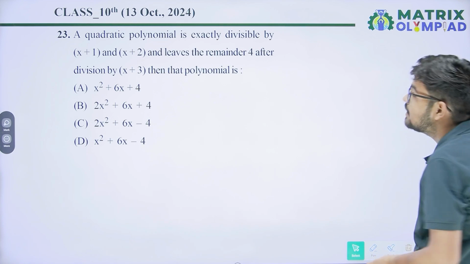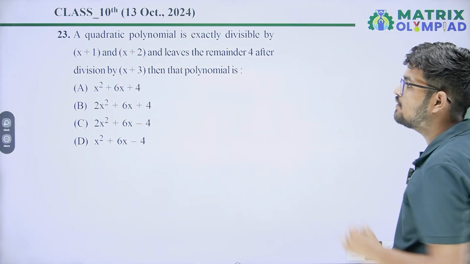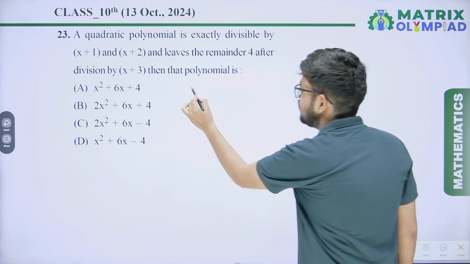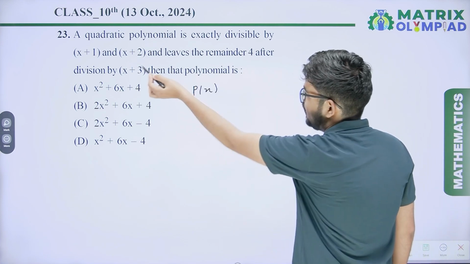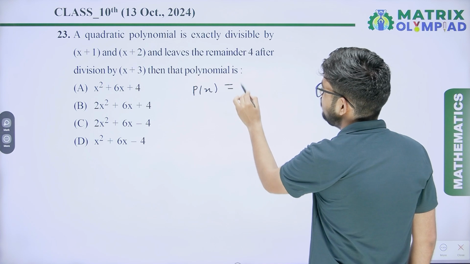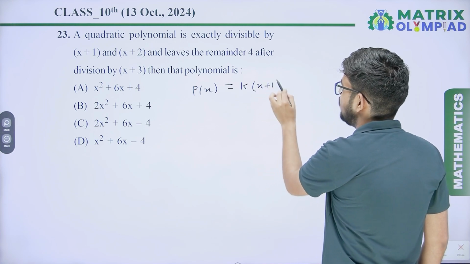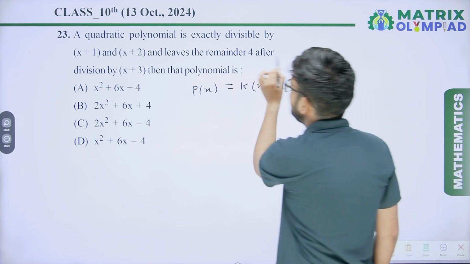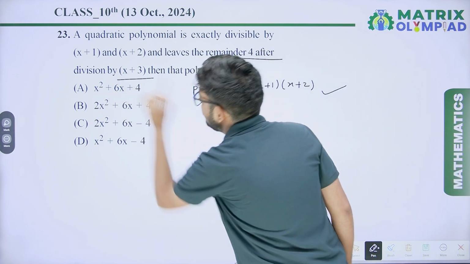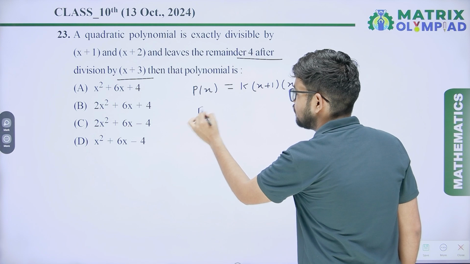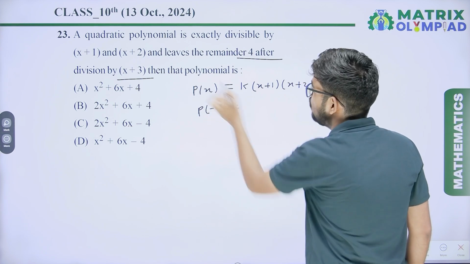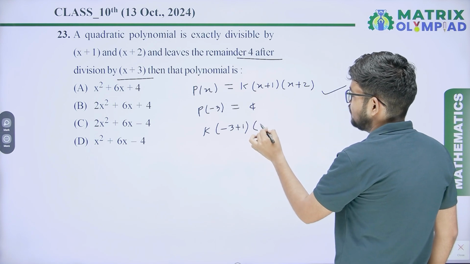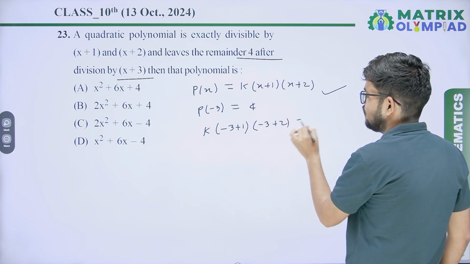Our next question is, a quadratic polynomial is exactly divisible by x plus 1 and x plus 2. It is a quadratic polynomial that is exactly divisible by x plus 1 and x plus 2, so it will be k into (x plus 1)(x plus 2). That is the polynomial, and it leaves remainder 4 after being divided by x plus 3. So p of minus 3 equal to 4. So k into (minus 3 plus 1) multiply (minus 3 plus 2) equal 4.